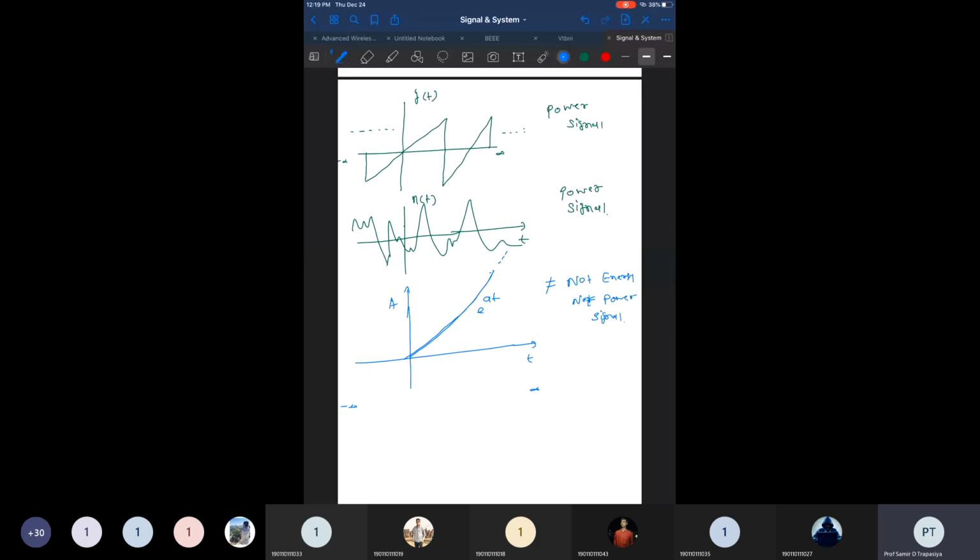The same applies to the unit step signal also. If you consider the unit step signal, it is not a power signal and not an energy signal, right? Because it is continuously moving, it's not periodic in nature. It is continuously moving with amplitude one. Okay, so I think this is fine.